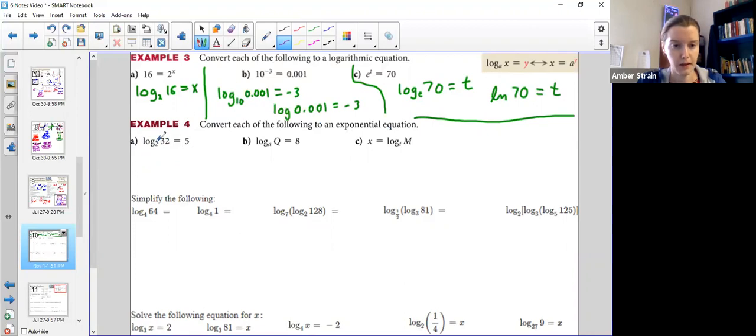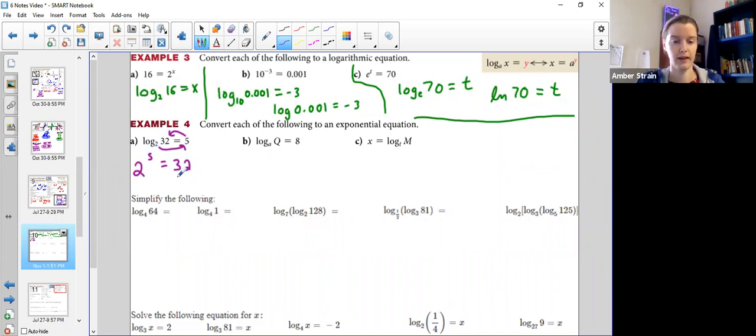So remember that the base was that little number. Remember that it was equal to the exponent, which made it a little backwards for the 32 right here. So I kind of remember it as I untangle this circle. So 2 to the 5 equals 32. It's kind of a big knot.